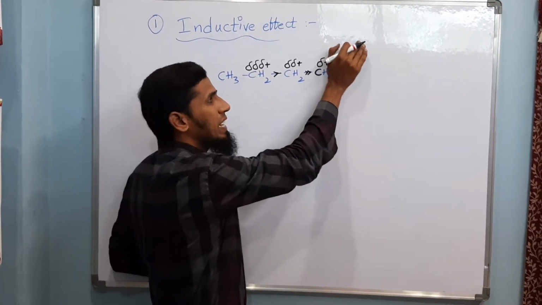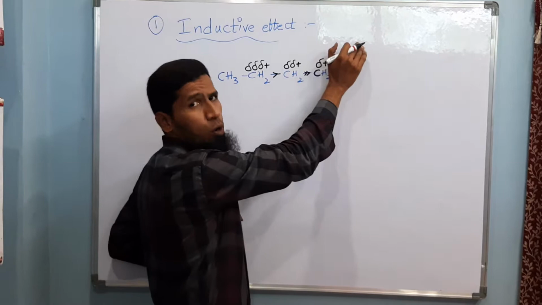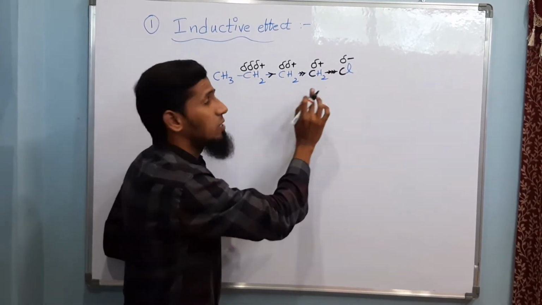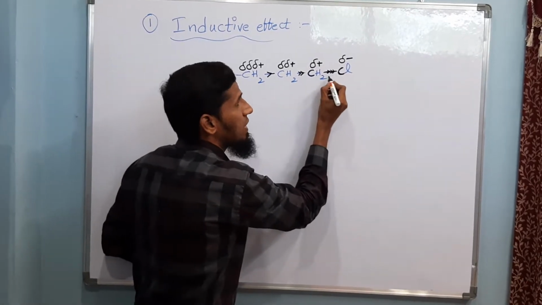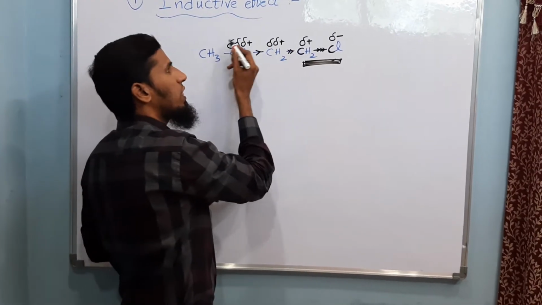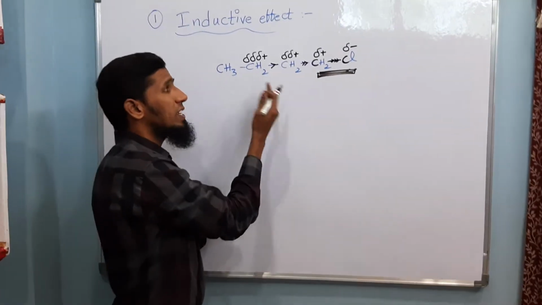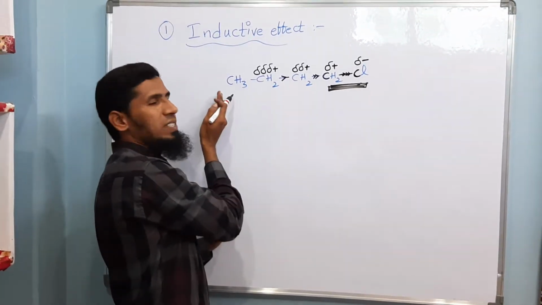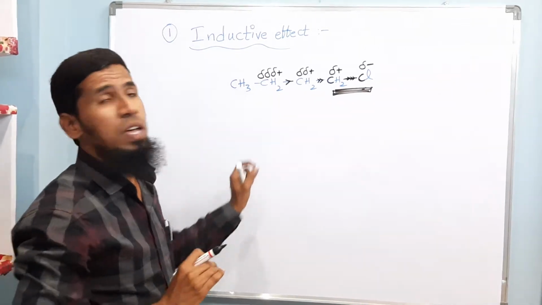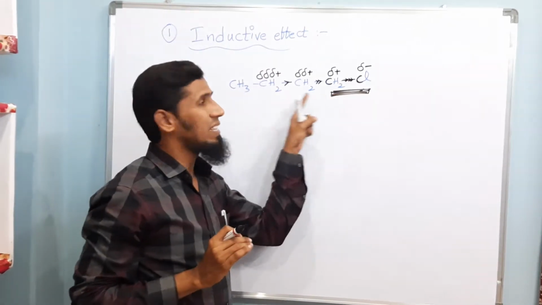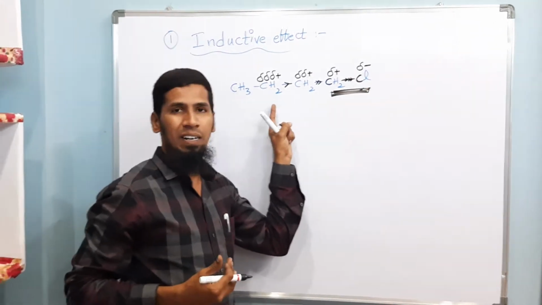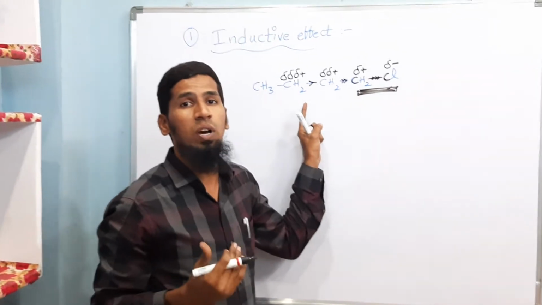If there were no chlorine over here, there would not have been any polarity. Because of the chlorine's presence, you observe polarity. So due to the polarity of this particular sigma bond, the polarity is developed on the whole molecule. You can ask me why it is not going beyond this third carbon. This is very important with respect to the inductive effect: it can be seen only till the third carbon. That is, the effect of this chlorine can be seen only till the third carbon, because of the delocalization of the sigma bond.